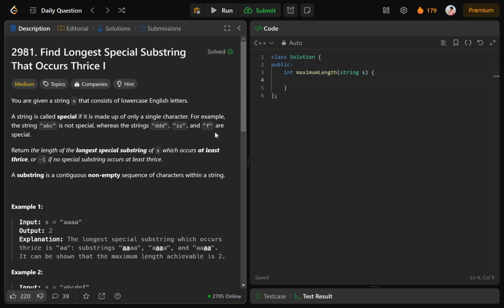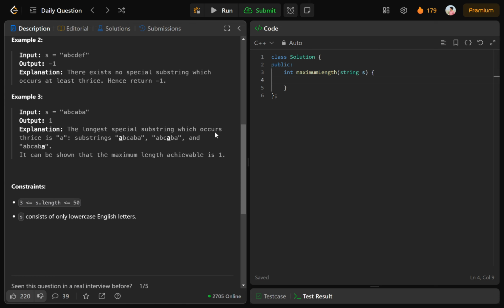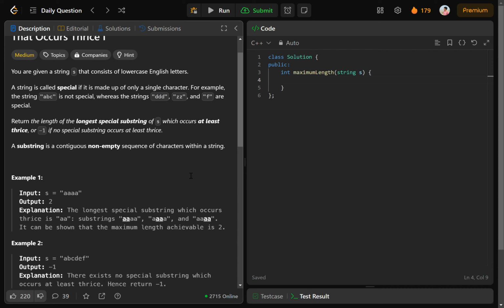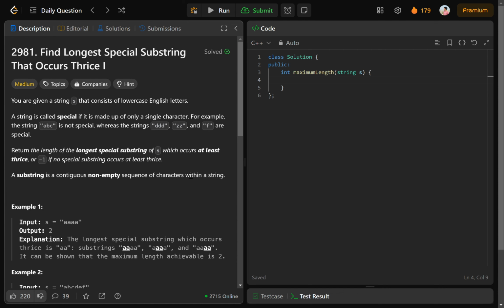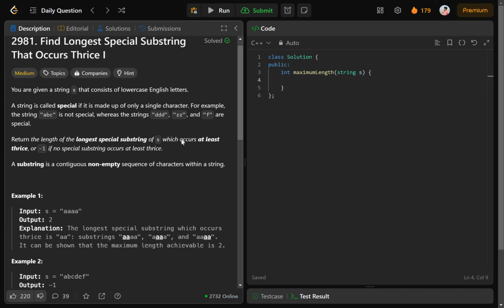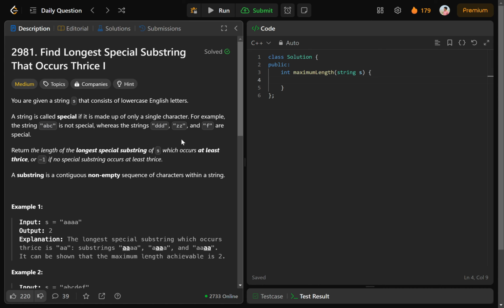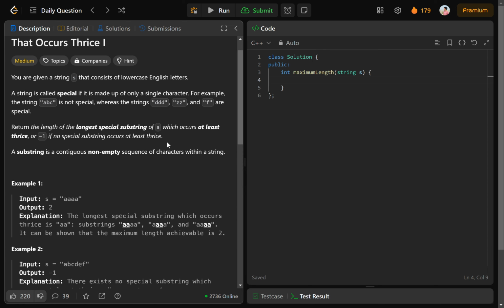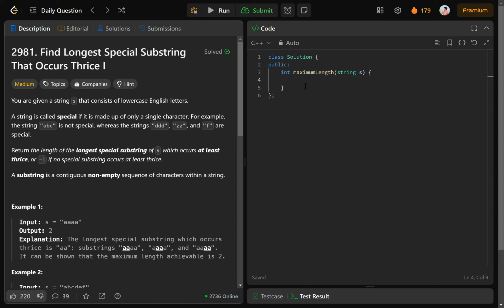Now the simple approach: as constraints are very low, s.length less than or equal to 50, the simple approach is to generate all the substrings, using two nested loops, for i equals 0, i less than n, i plus plus, and j equals i, j less than n, j plus plus, and just store all the strings in an unordered map. Then traverse that unordered map and check the maximum length of a substring whose count is greater than or equal to 3. That will be the brute force approach.